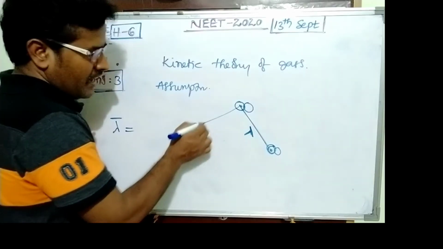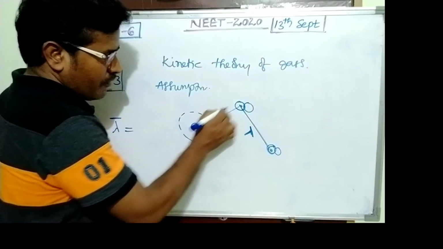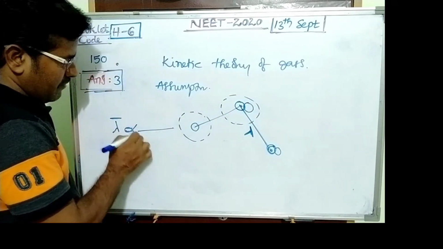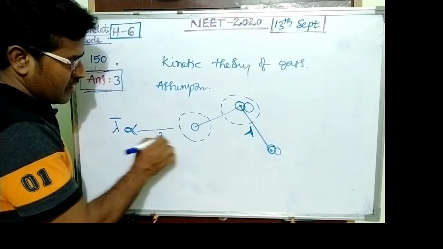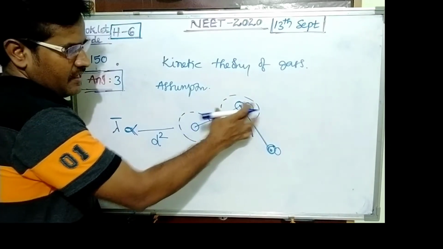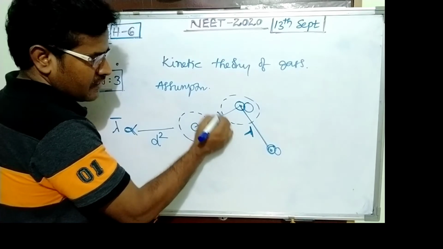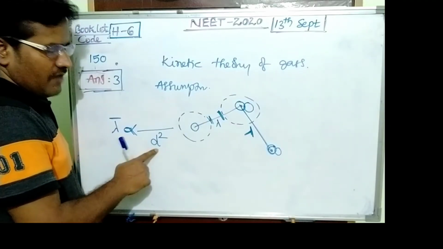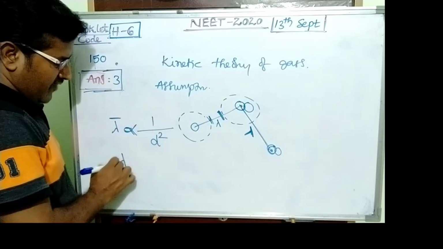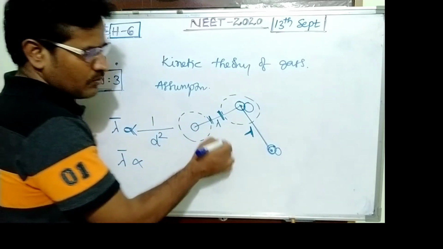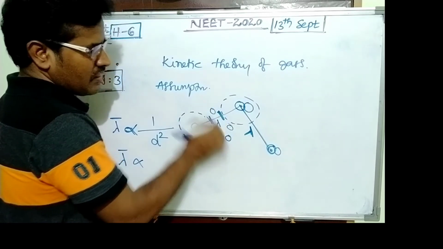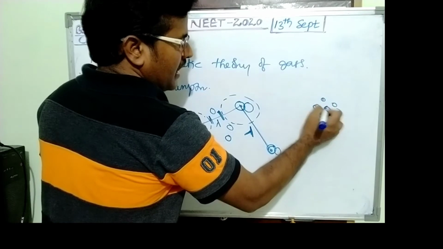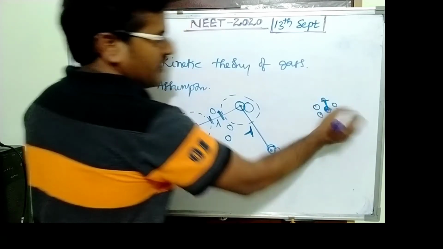Mean free path is inversely proportional to the square of the diameter: mean free path is proportional to 1 by d squared. If size increases, distance decreases. And mean free path is inversely proportional to density. If the number of molecules is more, then the free path, the freely moving distance, decreases.